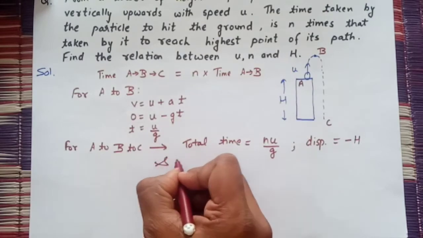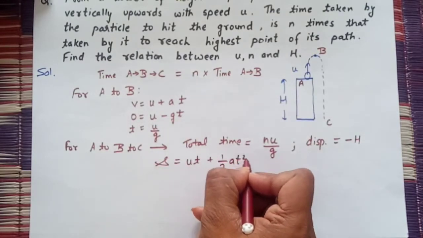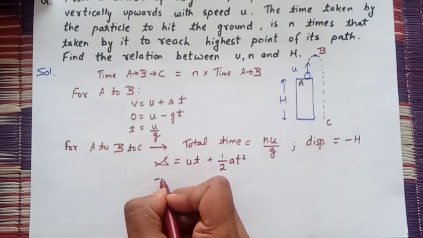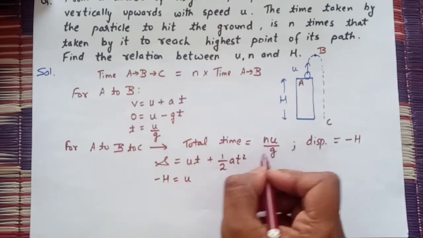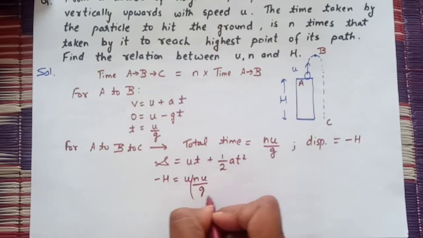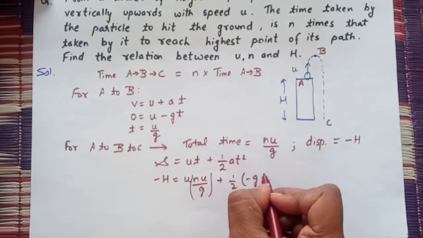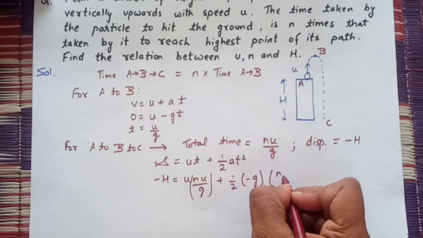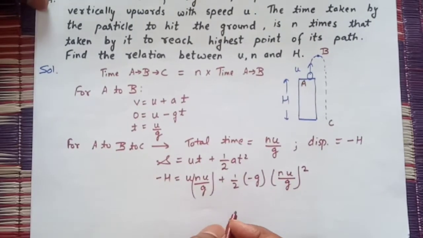Applying the formula S equals ut plus half at square. Displacement is minus h, initial velocity is u, time is nu by g, plus 1 by 2, acceleration is minus g, and again time is nu by g whole square.